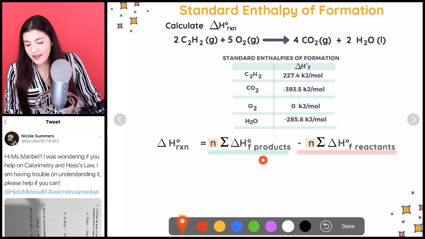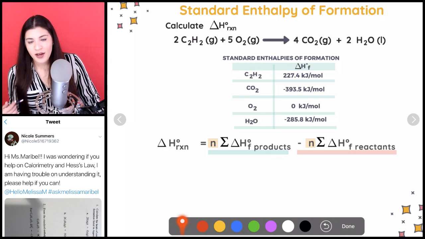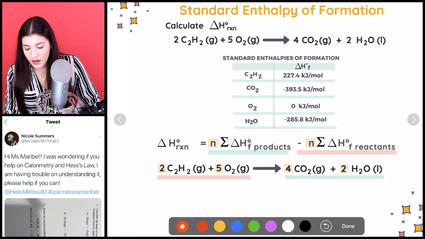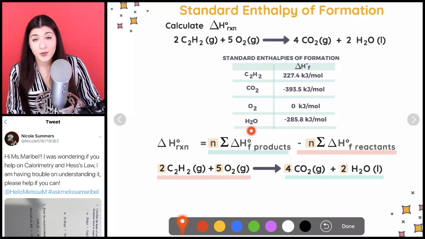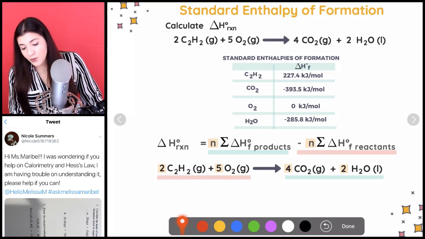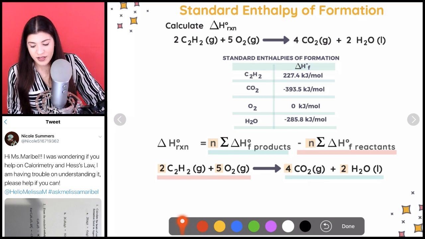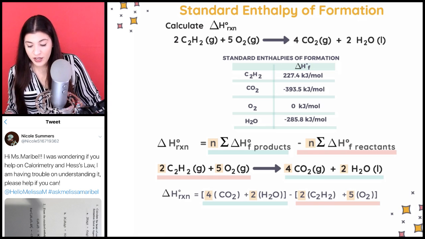So that's exactly what I'm going to do. I'm just going to plug everything in. Okay, so just highlighting what we need. Remember, these are our reactants, these are our products. So we start with the products because that's what's part of our formula. And we're going to need to put the amount of moles we have of that specific product in front and multiply by the value. So this is the formula that I'm going to use.